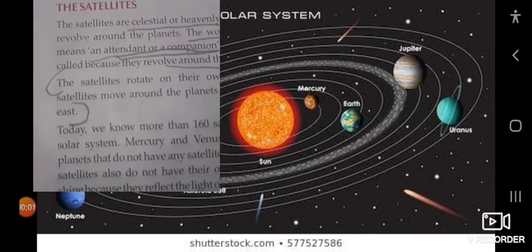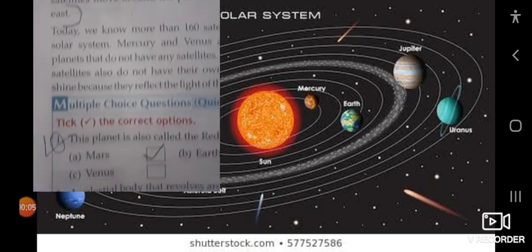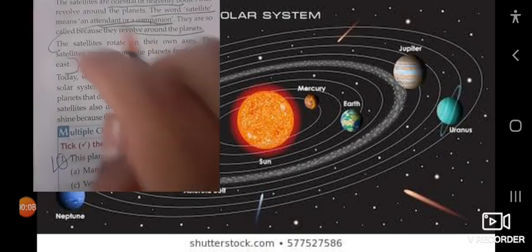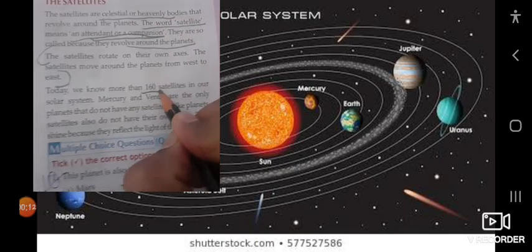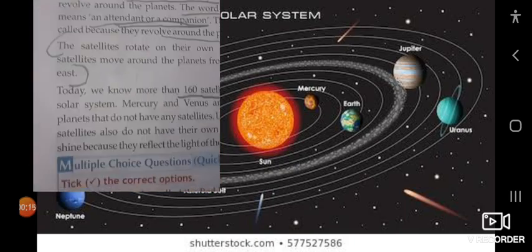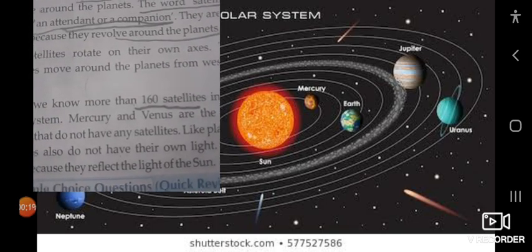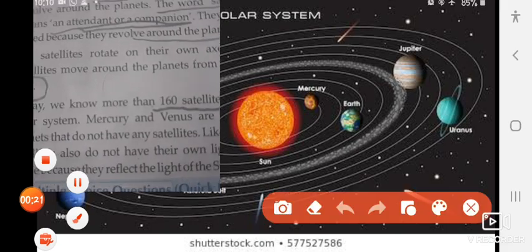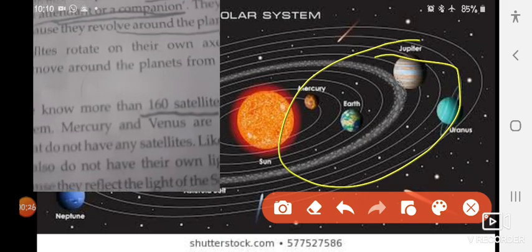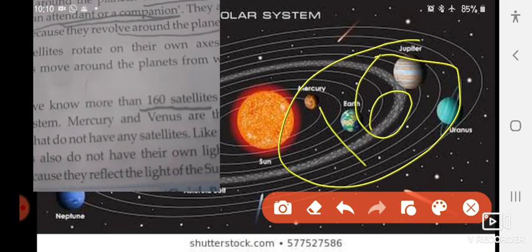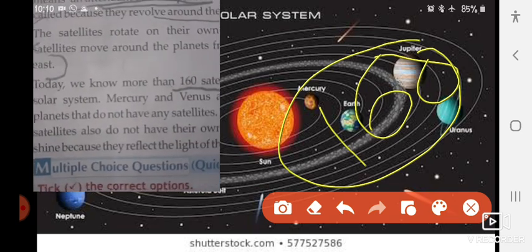Dear students, on your screen on the upper side you can see what we have underlined. Today we have 160 satellites in our whole solar system, you can see it here. In our whole solar system, how many satellites do we have in total? 160 satellites in our solar system.